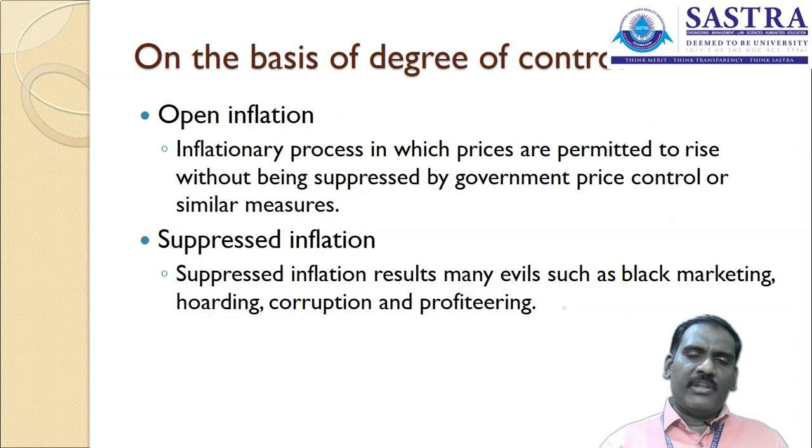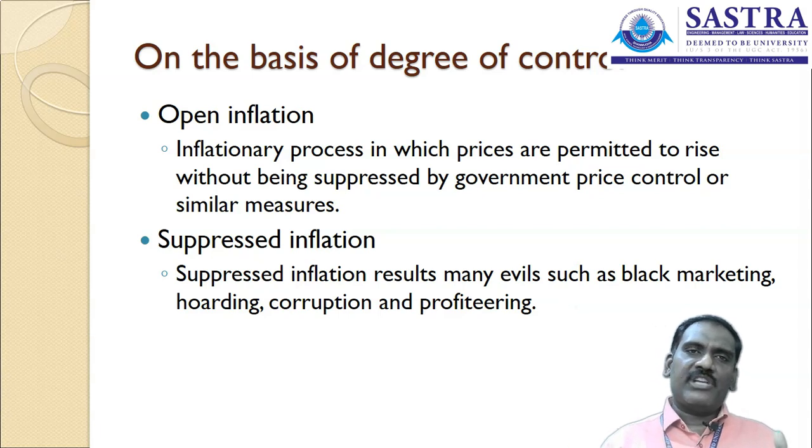The next one, on the basis of degree of control, the inflations are called open inflation and suppressed inflation. What is open inflation? Open inflation is an inflationary process in which prices are determined or permitted to rise without being suppressed by government price control or similar measures. We call it open inflation.